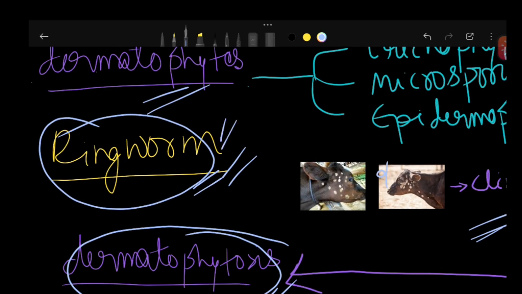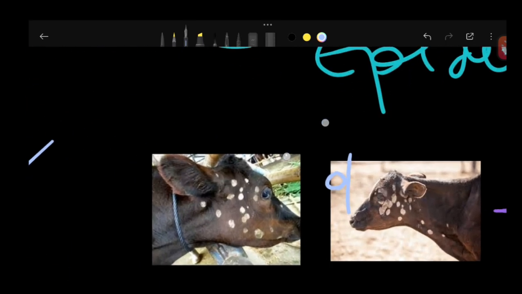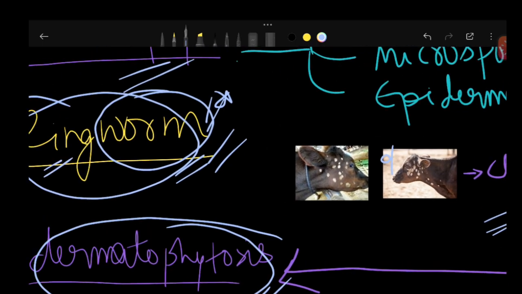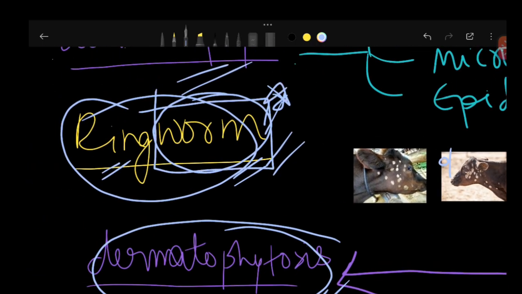In the next video, we will come to know why the name ringworm has been given, why the word worm has been added to the word ring. Regarding ring, now you have gotten clarity, because the lesions will look circular or ring-like. Therefore, it is called ring. But why it is called worm, we'll see in the next video.